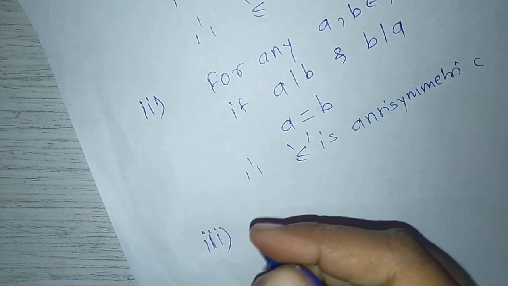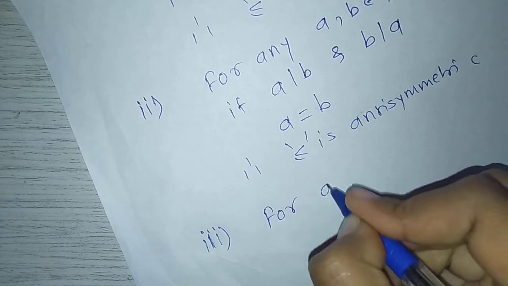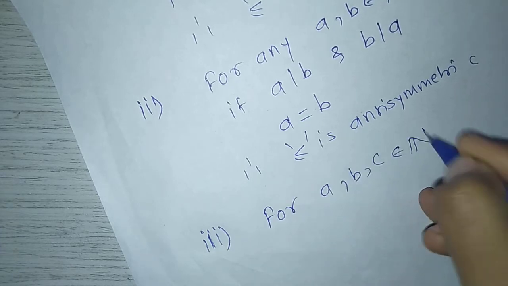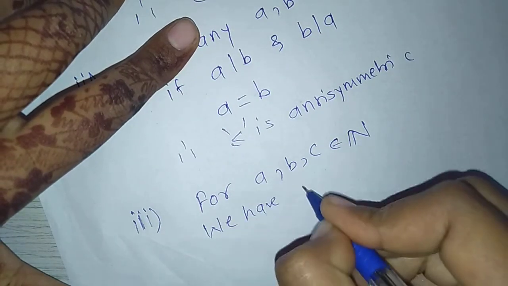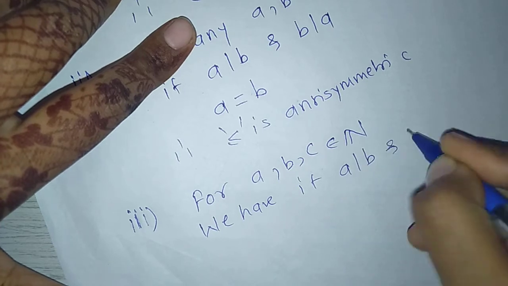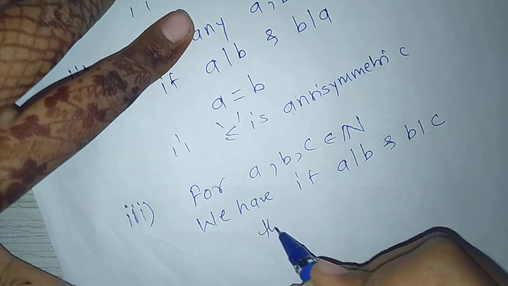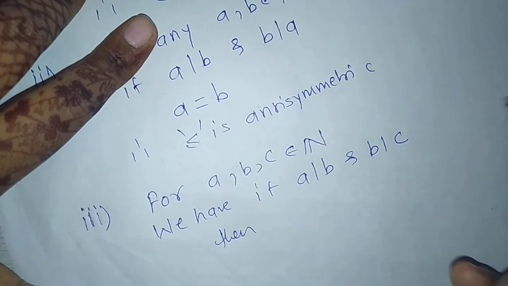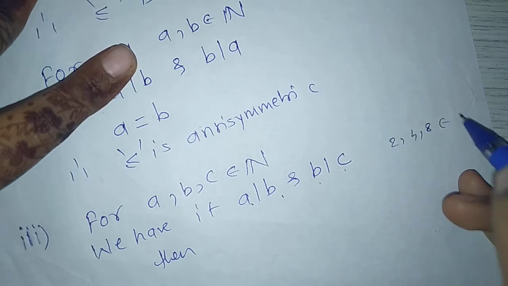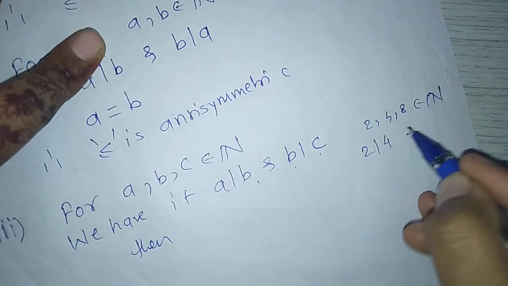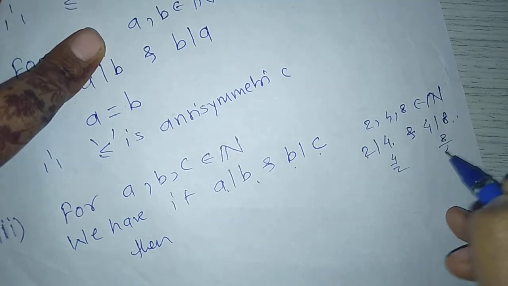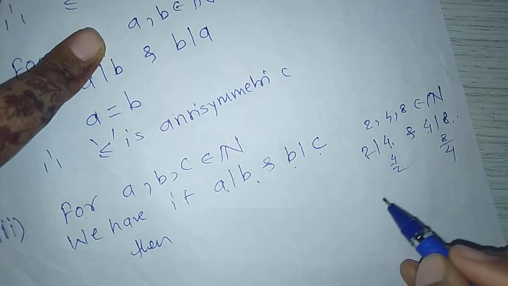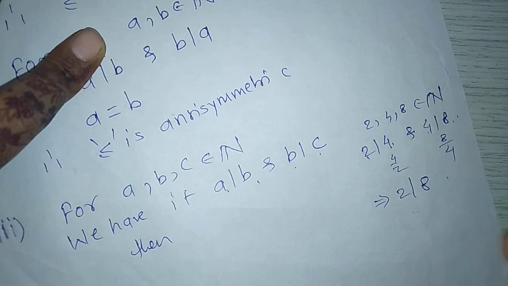Next, for a, b, c belongs to natural numbers, if a divides b and b divides c, suppose 2 divides 4 and 4 divides 8. 2, 4, 8 belong to natural numbers. 2 divides 4 means 4 upon 2. 4 divides 8 means 8 upon 4. 2 divides 4 and 4 divides 8, which implies 2 divides 8.